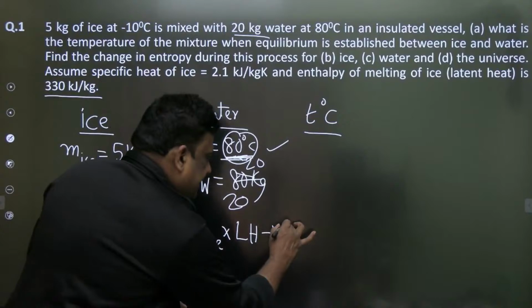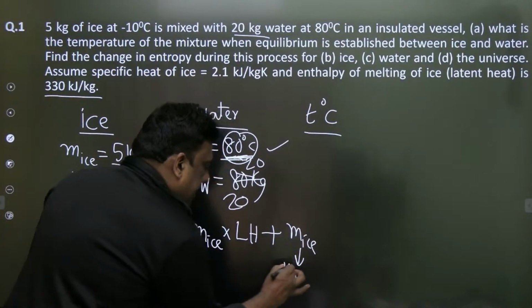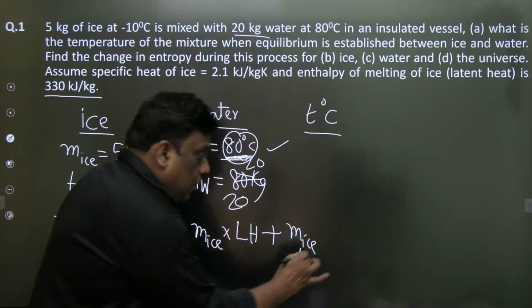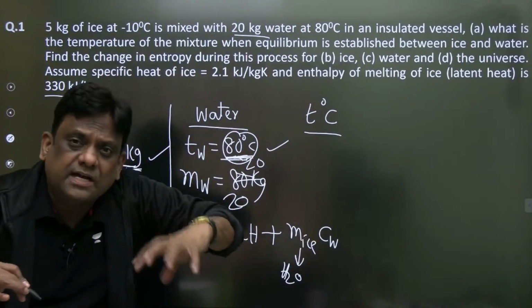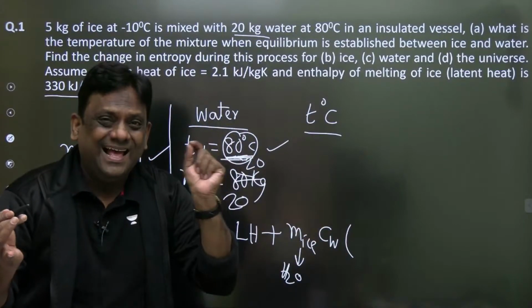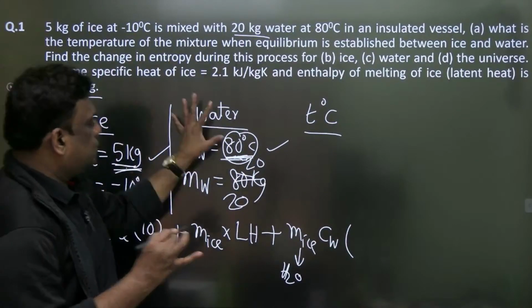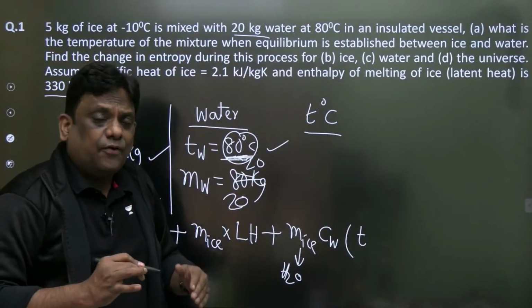Now I write the same ice mass, and don't think that it is ice. In fact, it is water, that ice which got converted to water. Now please note then that it is the specific heat of water. Now ice got converted into water into delta T. I don't know what is the final temperature. Let the equilibrium temperature of these two be, let it be T, and it is converted from which temperature?